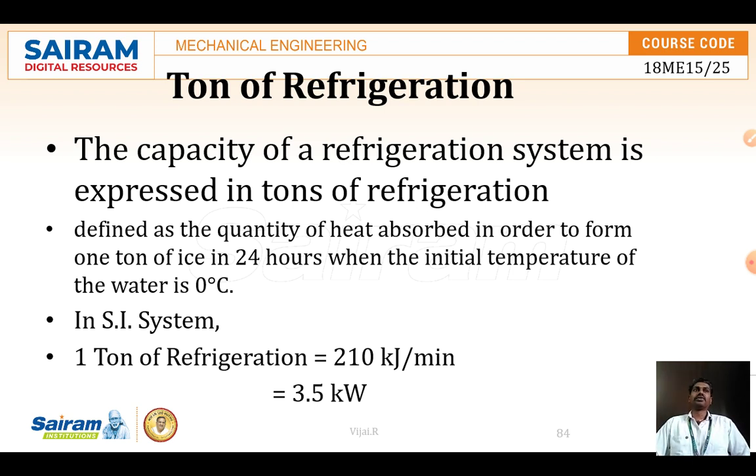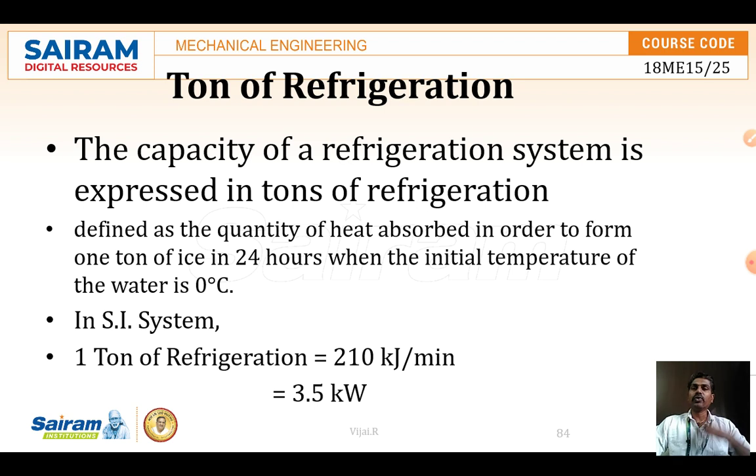How can we express the capacity? For every object we have some capacity. If you take a cooker, it's a 2 liter capacity. If you take a heater, a 3 liter heater. Like that, refrigeration we express in terms of ton of refrigeration. What is the ton of refrigeration? Here 1 ton of refrigeration is equal to the amount of heat absorbed in order to form 1 ton of ice.